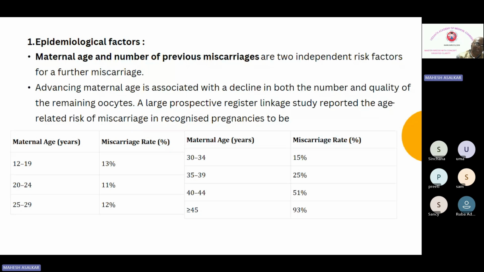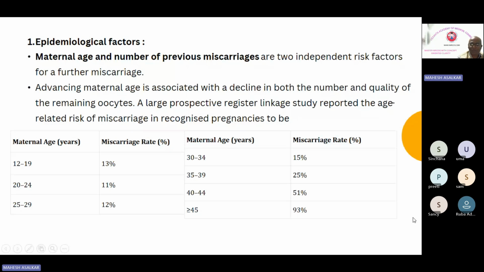Even maternal age alone can affect. And even if the maternal age is lower, but she has had multiple previous miscarriages, that can also increase the risk of miscarriage. That is what they want to communicate. Now, advancing maternal age is associated with a decline in both the number and quality of remaining oocytes. A large prospective registry linkage study reported the age-related risk of miscarriage in a recognized pregnancy.